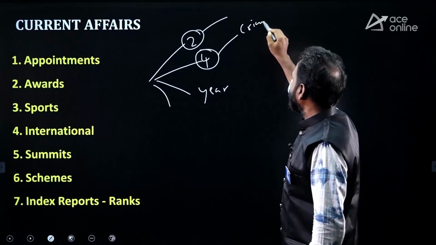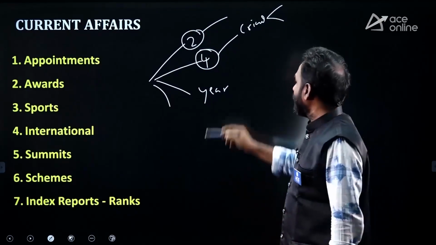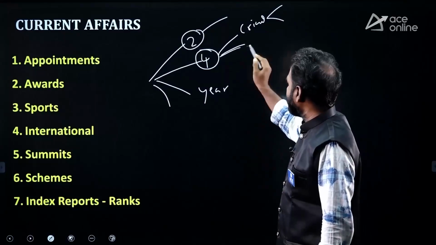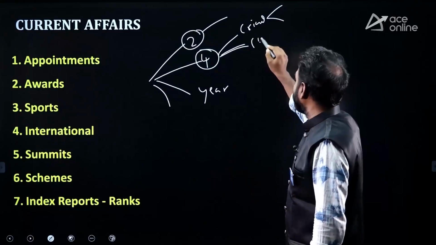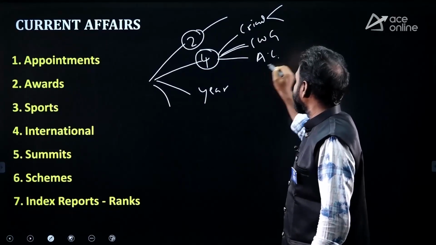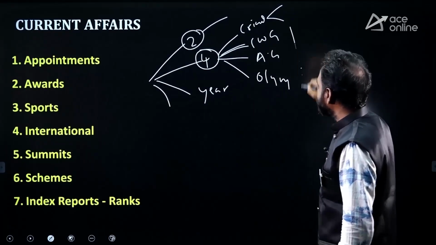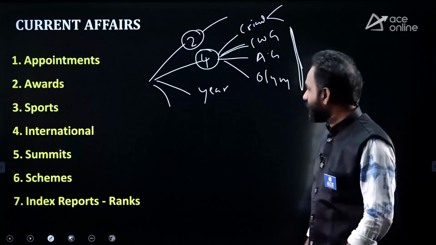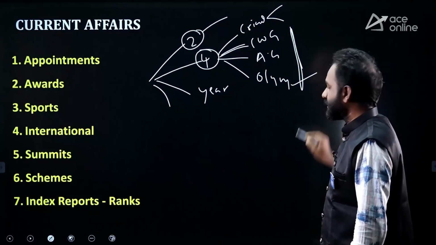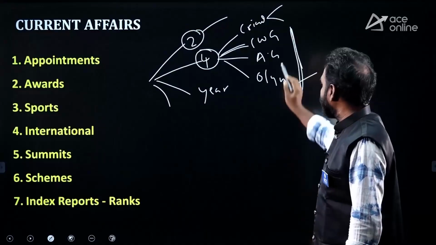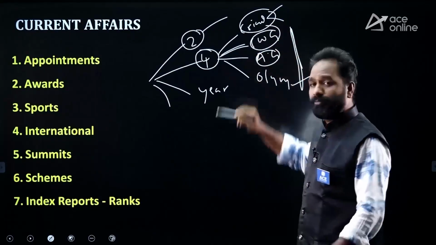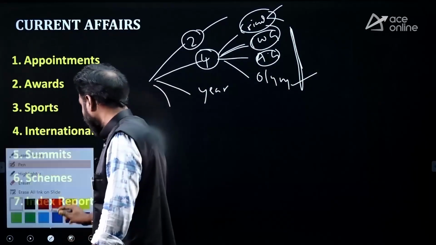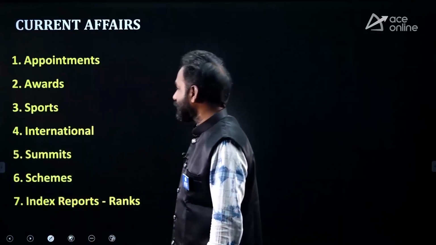Cricket World Cup, Women's World Cup, Men's World Cup, and the ICC Champions Trophy usually, and also the Commonwealth Games, Asian Games, and Olympics. These games are usually held every 4 years. Everybody knows the Olympics happened this year. Definitely there is a chance of a question on the Olympics: total medals in its history. Also Asian Games, Commonwealth Games, Cricket World Cup, and Football World Cup every 4 years. Saudi Arabia recently got the rights. You should have clarity.